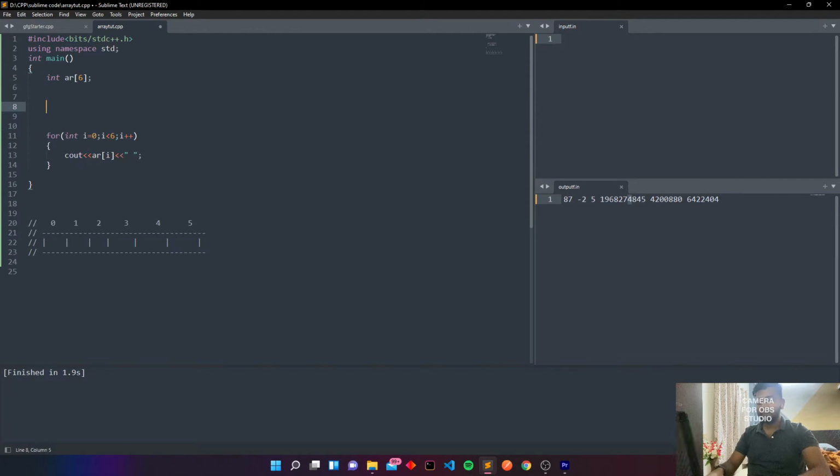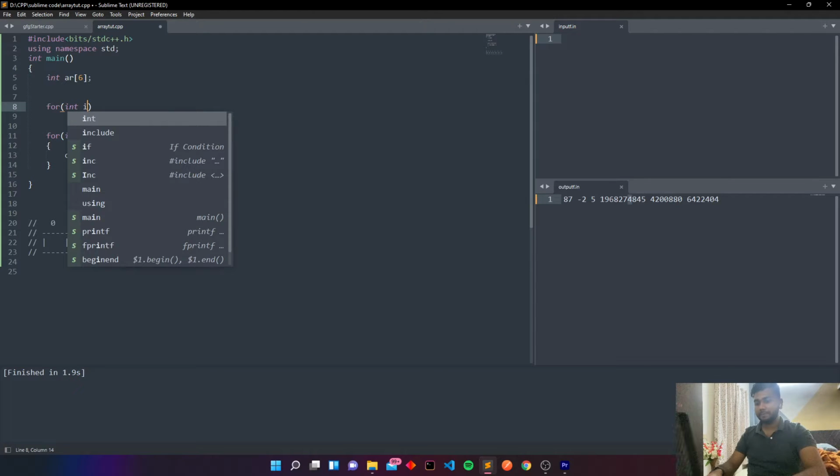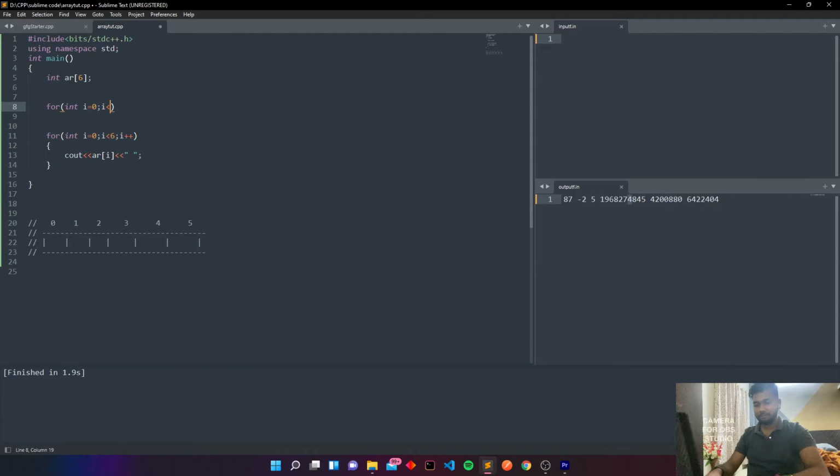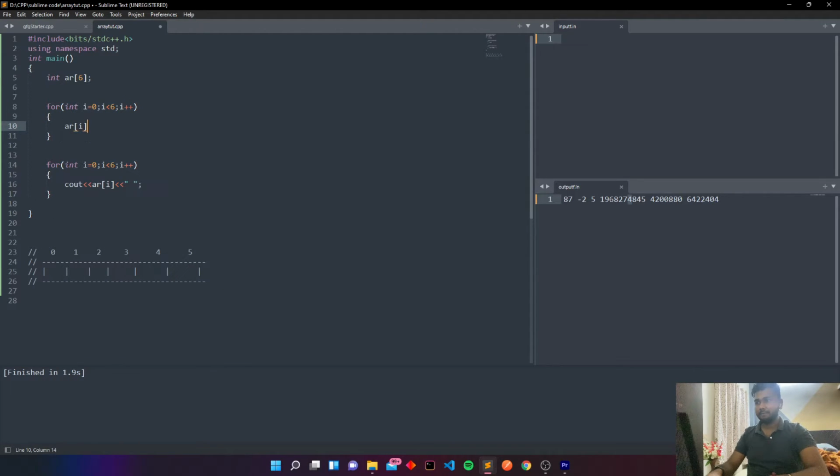Now we can convert this into a for loop also. i equal to 0, i less than 6, i plus plus, and arr of i is equal to i into 5. What it will do is i into 5 with i equal to 0 is 0, then i will be 1, so 5 into 1 is 5. In this way it has filled the values of the array. You can visualize here 0, here 5, here 10, and so on. So this is the first way to initialize an array.